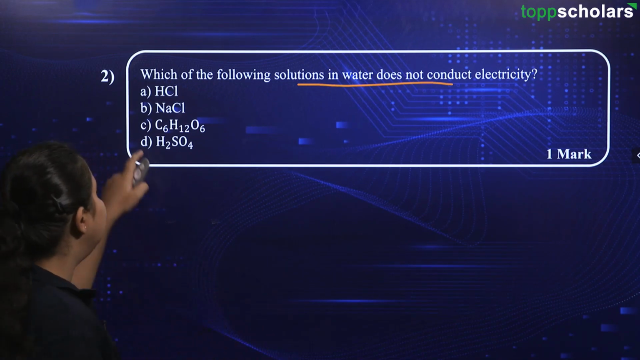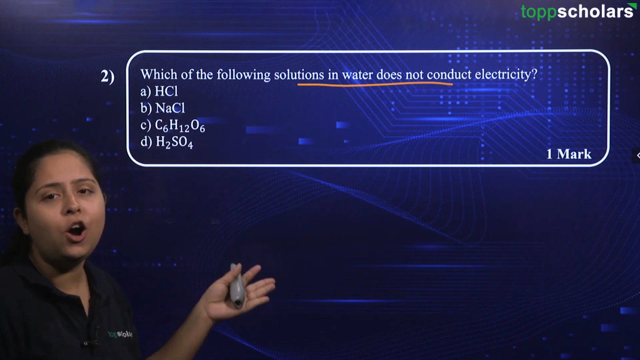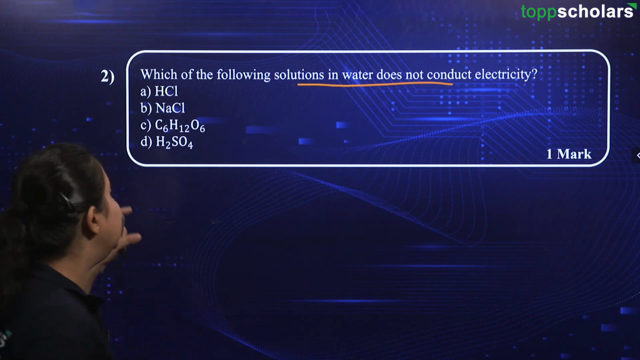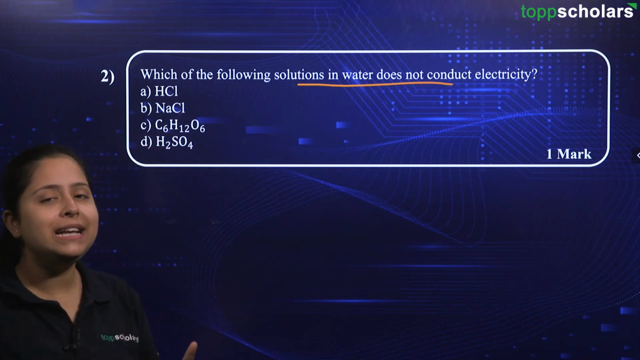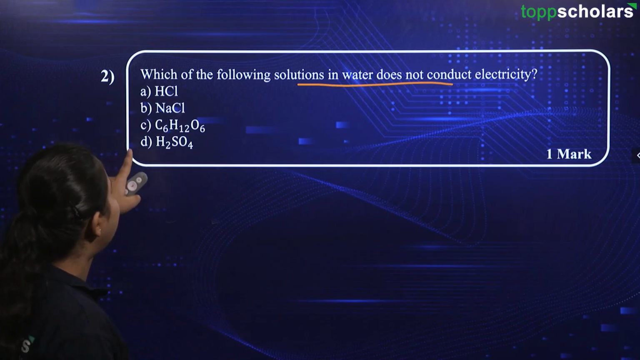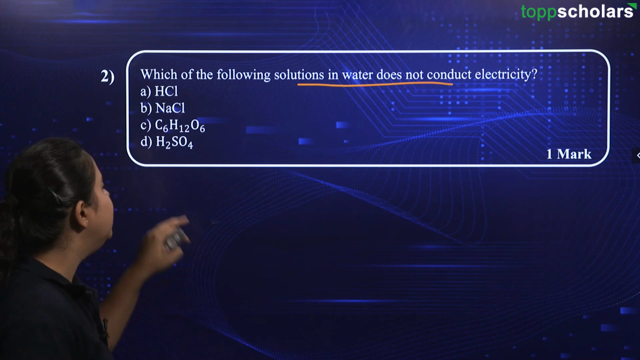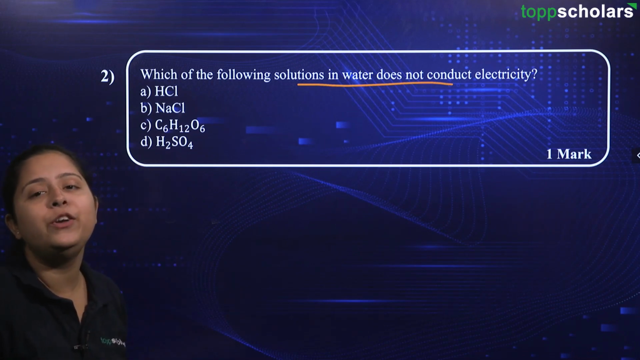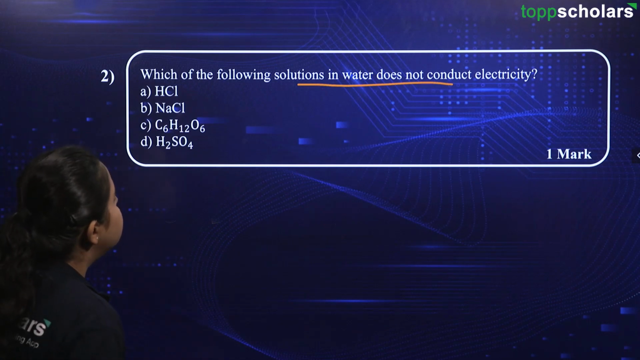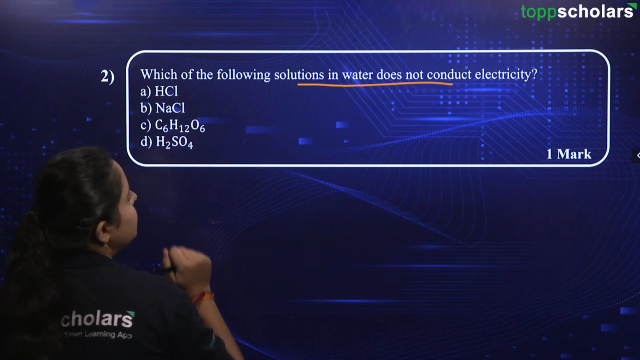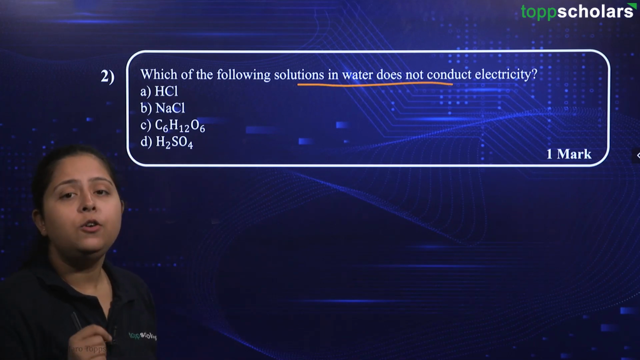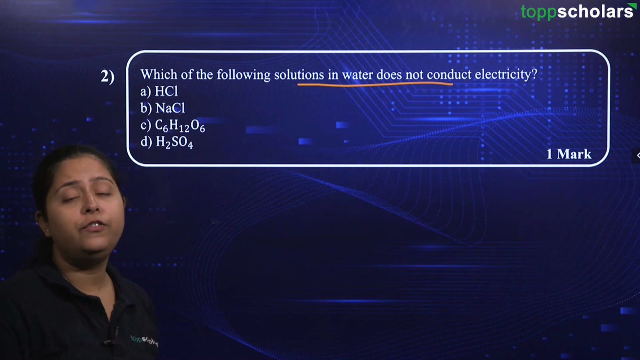This is NaCl, that is your common salt, sodium chloride that we always eat, right? That is table salt. This one is the glucose molecule. Please remember, C6H12O6 is the glucose molecule. And the next one is H2SO4. This is a chemical compound called sulfuric acid. It is a very concentrated acid. So basically, friends, we are asked which of these solutions will not conduct electricity. For conducting electricity, we require free electrons or free ions.